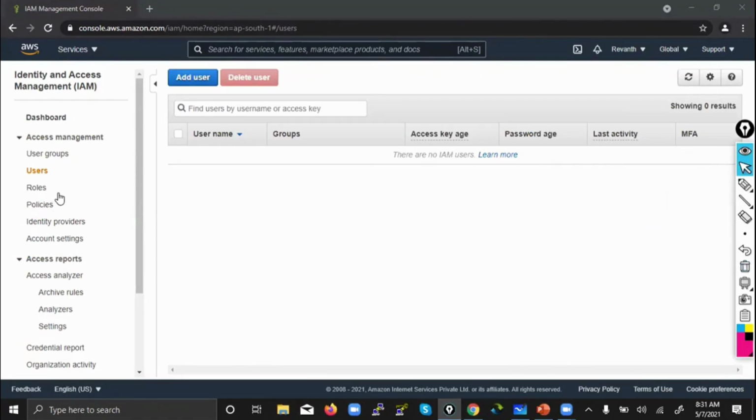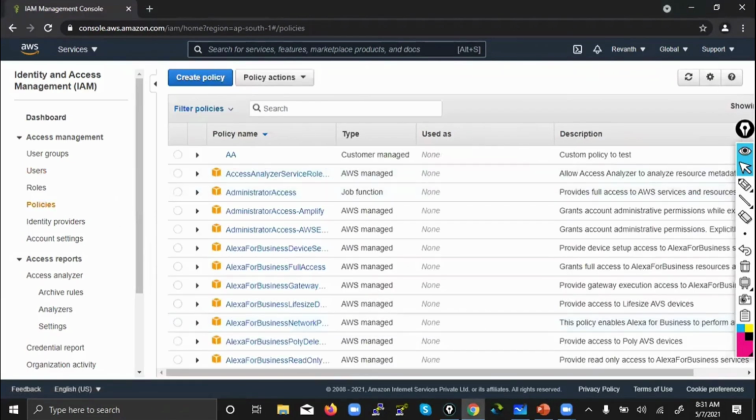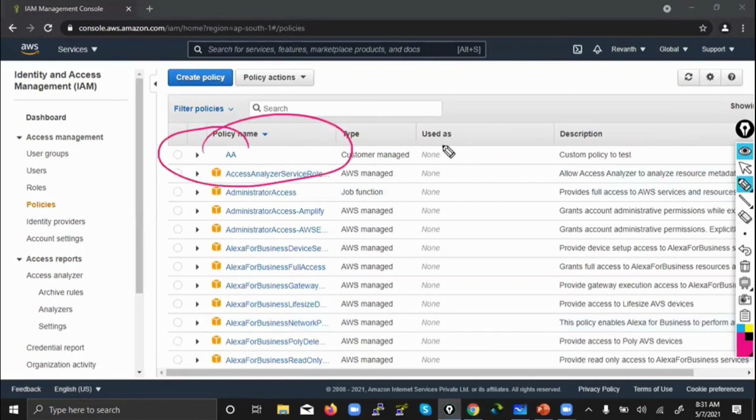Why? Because it's a centralized place. I have attached that to many other users also. If you simply delete one user and it deletes the policy, it will remove the permission for other people to whom I attached it also. So it is not the case. So go to policies. See, these will always be here only. See, now it became none.